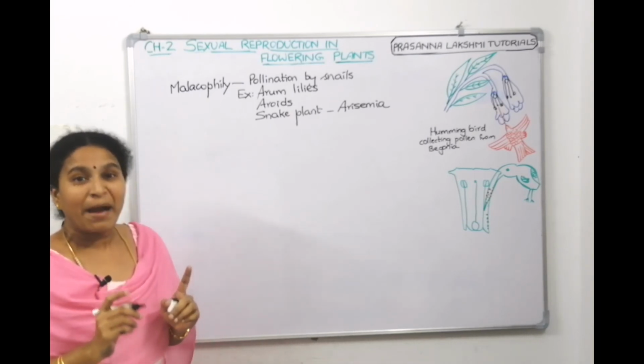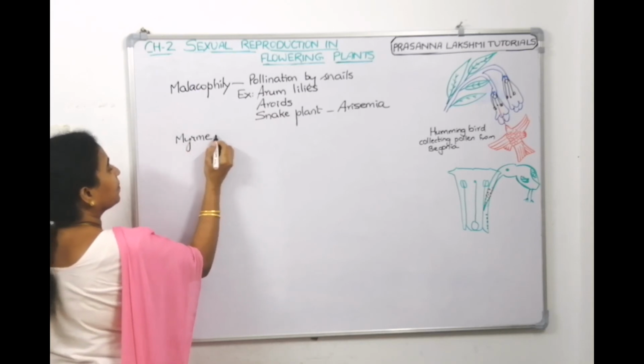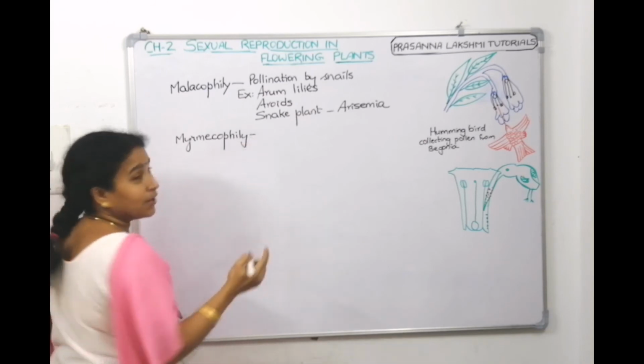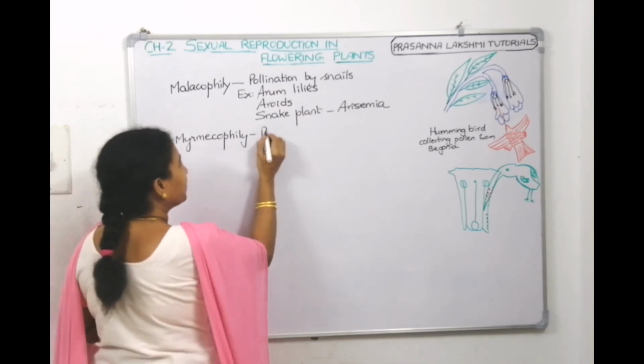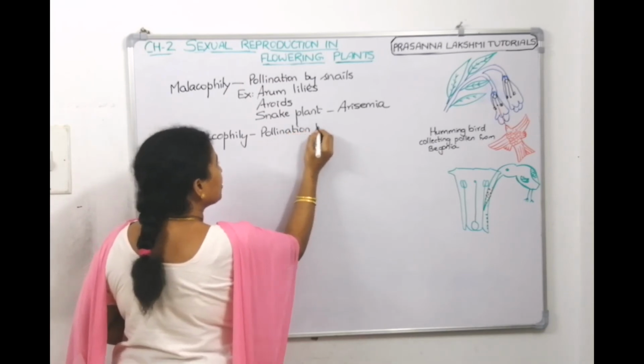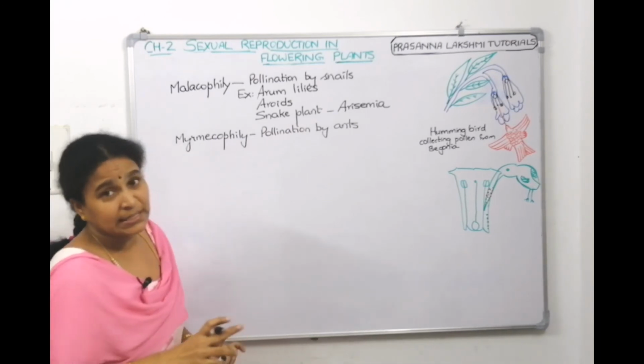Have you heard of Myrmecophily? Myrmecophily is pollination by ants. Of course, ants come under insects.